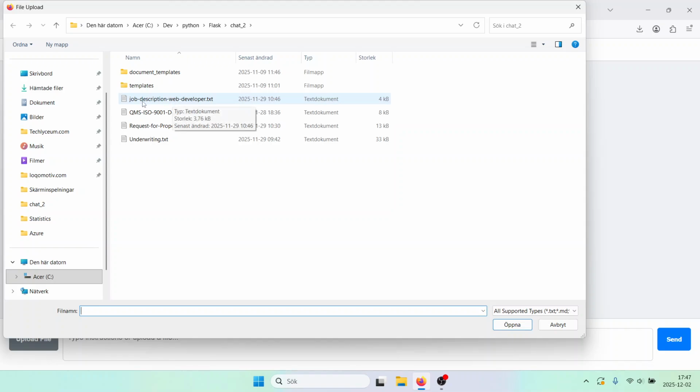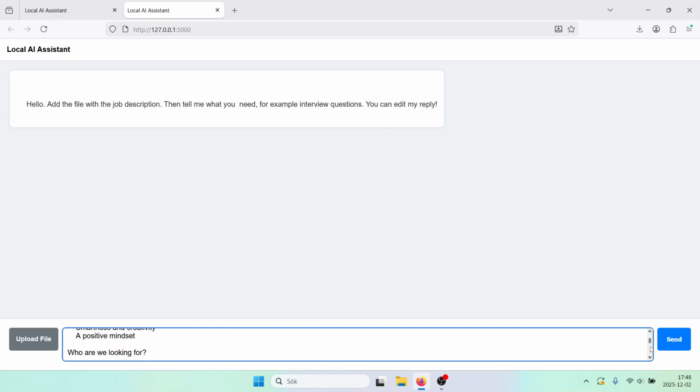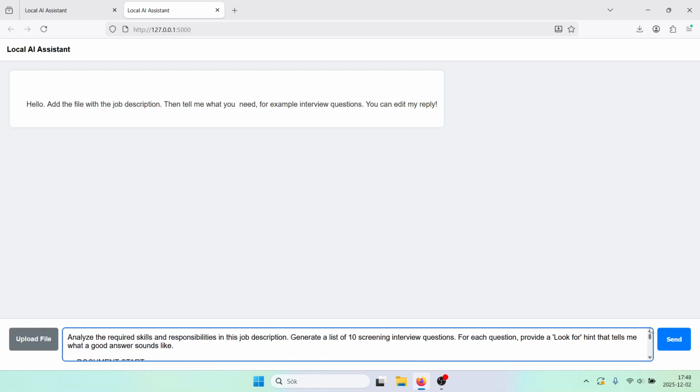Here we have a file called job description web developer, and this file contains the job description. I'm going to double click it to choose it. And now the contents of the file are added to this chat. So the description that we have posted online to look for a programmer is now in the chat.